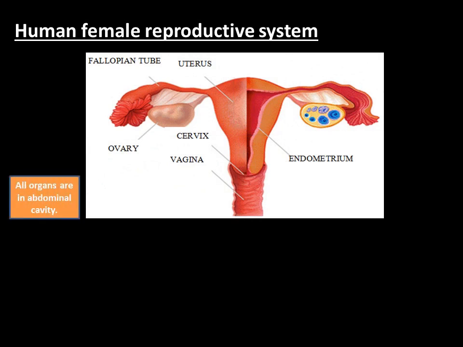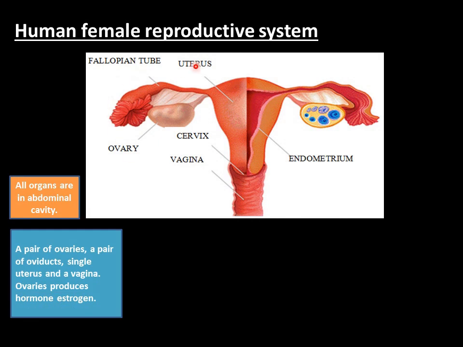So all the organs of the female reproductive system are present inside the abdominal cavity. Okay, inside the abdominal cavity. So which are the different organs of the human female reproductive system? A pair of ovaries, a single uterus and a vagina. Okay, ovaries produce a hormone known as estrogen, which is very important for the development of a female and to maintain the reproductive system. So ovaries produce what? Hormone named estrogen.